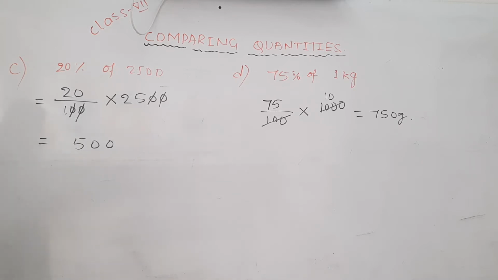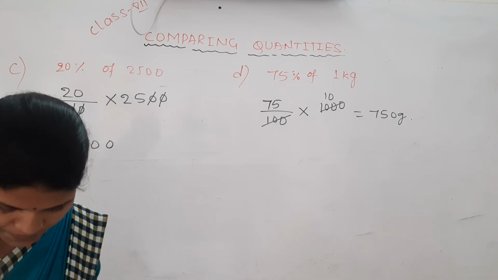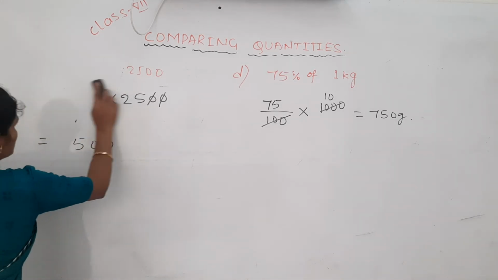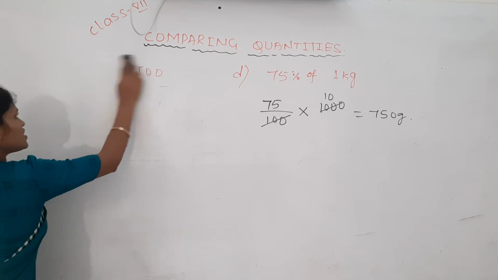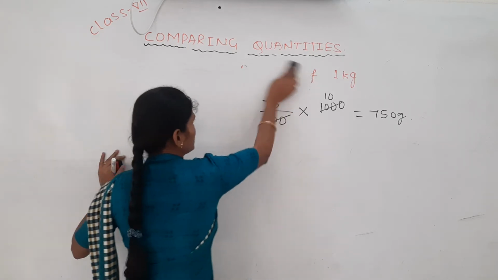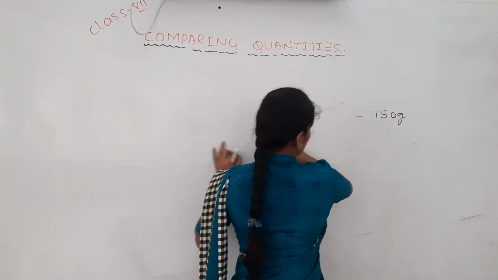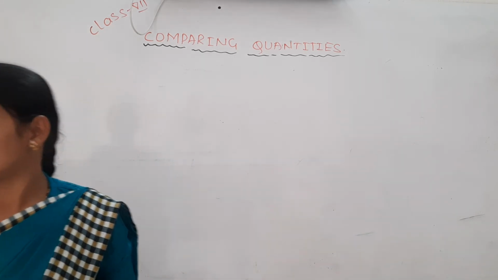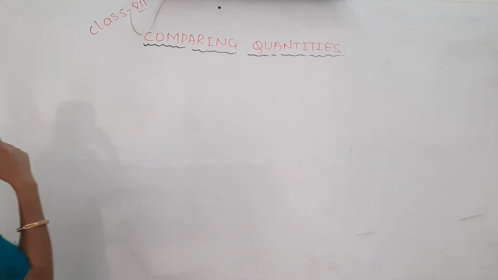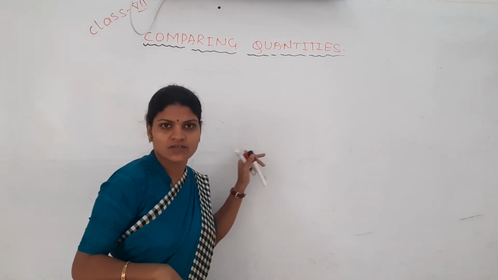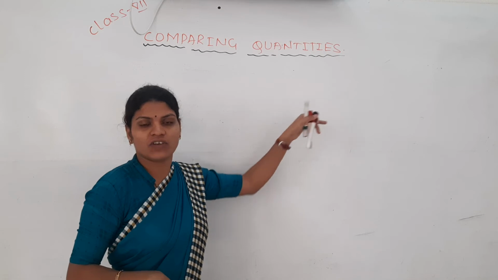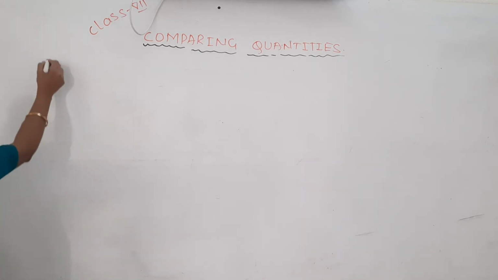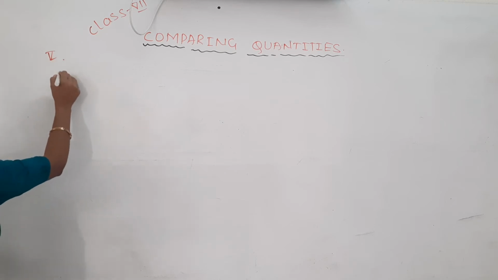Fifth question we will see now. I hope you have written. Fifth one: find the whole quantity for the given percentage. Earlier he gave the percentage as well as the whole, and you found the value. Now he has given the percentage as well as its value, and we need to find the whole quantity.